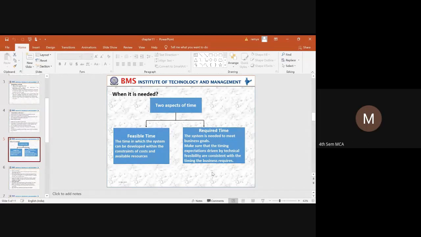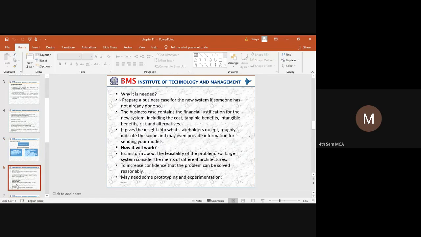Right? So that is one more thing where we need to identify when the system has been taken care of and how you can uphold the business goals. The next thing is we need to identify, within the stipulated constraints of the business requirements, how better you can provide an application. And the next thing is why it is needed. If I'm developing this particular application, for what purpose is it needed?